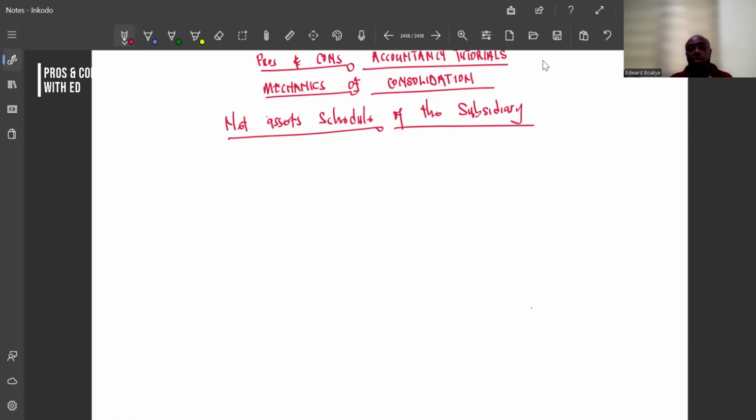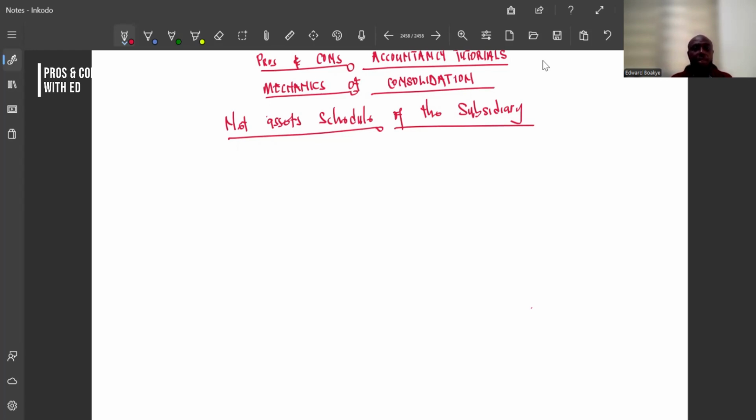Now, our focus is on the net asset schedule of the subsidiary, what we said to be our 4th mechanic. So today, that's what we want to deal with. So the question we ask ourselves is, what is the net asset schedule?